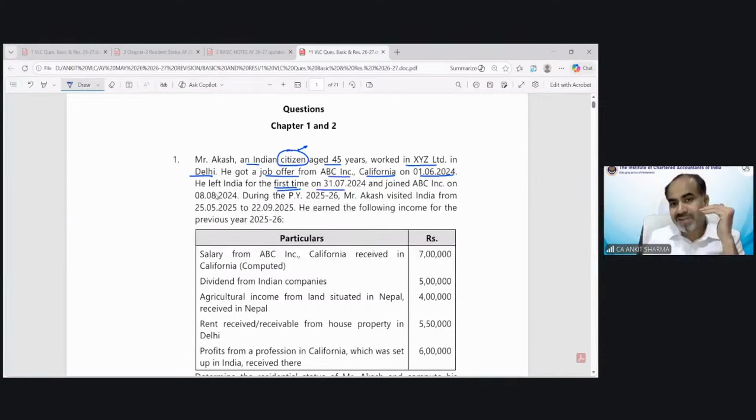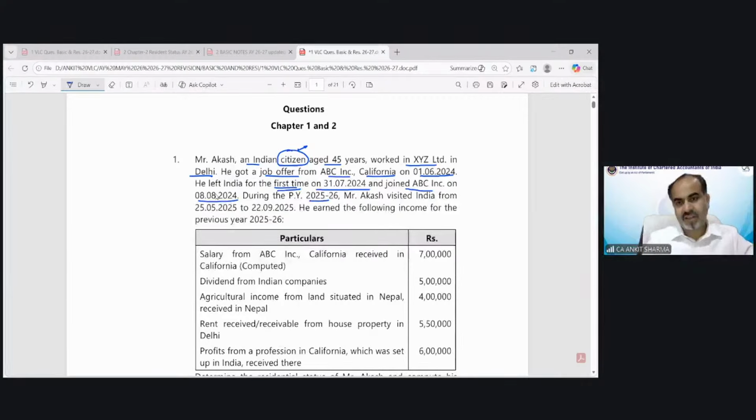First time somebody is leaving, first time somebody is coming into India. So before this date, he was always in India. To find out the preceding years' status, how many days he is in India in preceding years. These kinds of information are utmost important, and you can mark them in your question paper so you will not miss them. And he joined ABC on 8th August 2024.